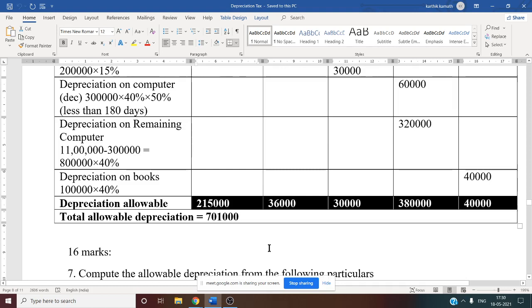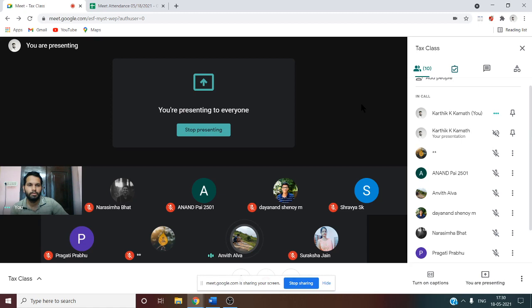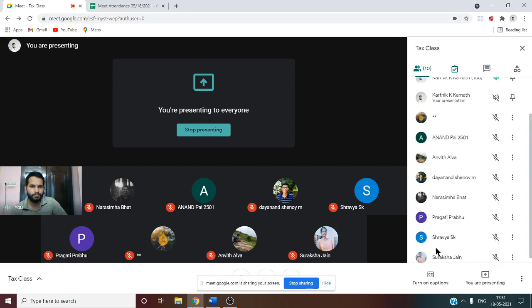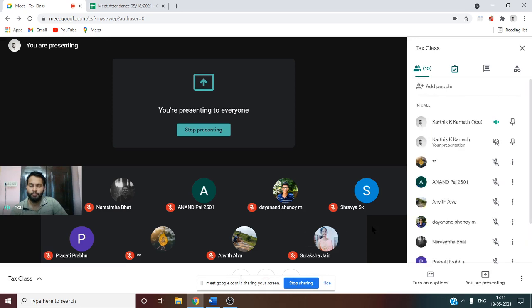So this is how you are going to solve this 8-mark problem. Any doubt in this? Any doubt in this problem? Can you tell me any doubt, any questions regarding this problem? No, sir. Anvit, have you understood? Anand, have you understood? Dayanand, yes. What about others? Pragati, yes sir. Shravya, Suraksha, Hanumanta. This is a very simple problem. If you know the step-by-step procedure, then you can calculate very easily.